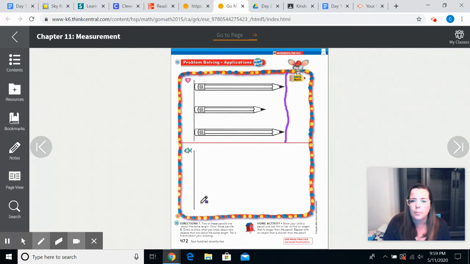And then last, on number 8, it says draw to show what you know about 2 objects that are about the same length. So I'm thinking, and I know length means long. We did cube trains. We've seen pencils. What else could we draw that's something long? Let's see. I think I'm going to draw.